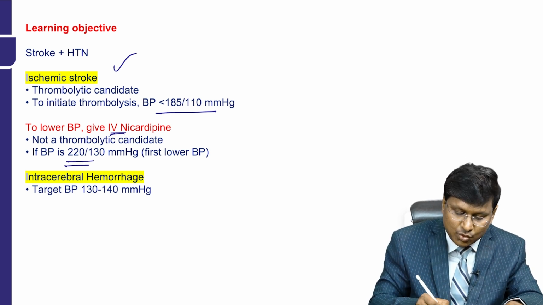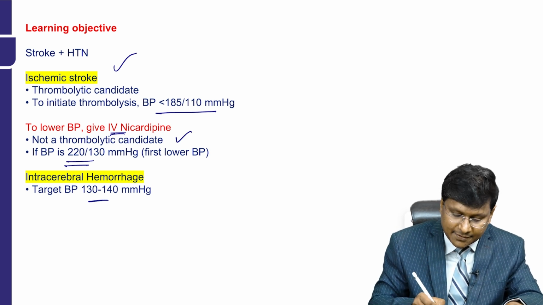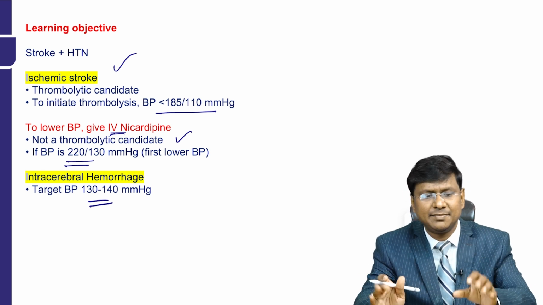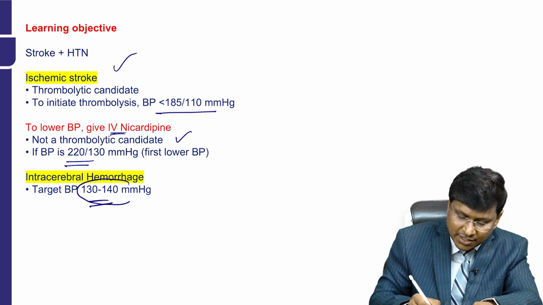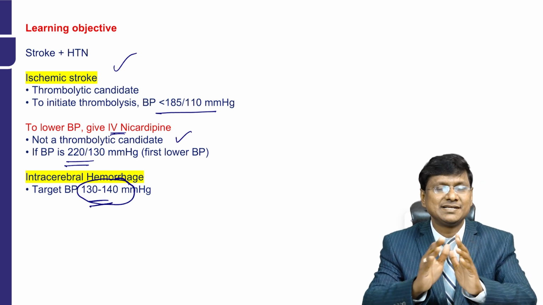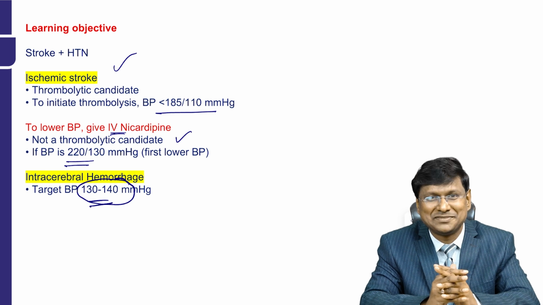If the blood pressure is around 220/130, the patient is not a candidate for thrombolytic therapy. And next is intracerebral hemorrhage. If the patient has intracerebral hemorrhage, the blood pressure has to be reduced to around 130 to 140 millimeters of mercury, okay? So these are some of the important clinically based questions in cardiology. Thank you very much.